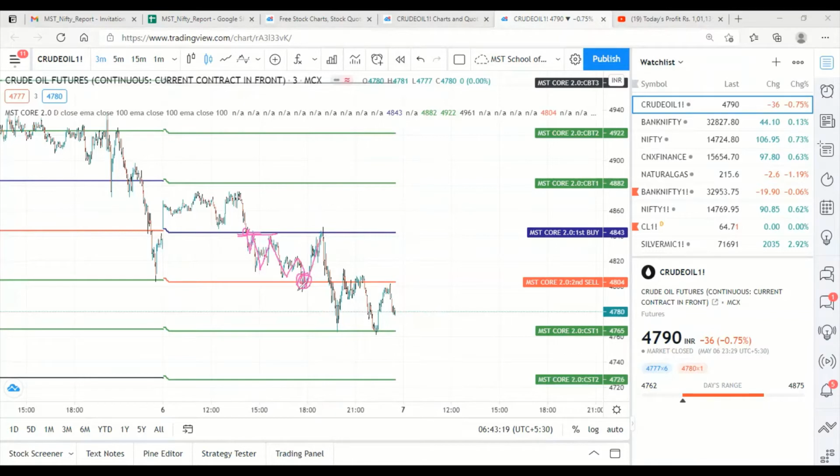Now SL hit, but none of the candles closed below, as per the price action as I'm telling. Then it has reached here. Again, it has formed the resistance. Then it has fallen.